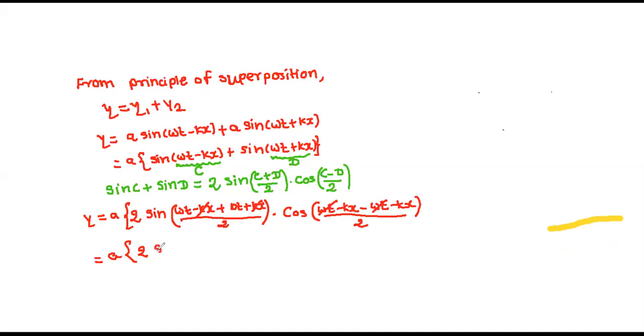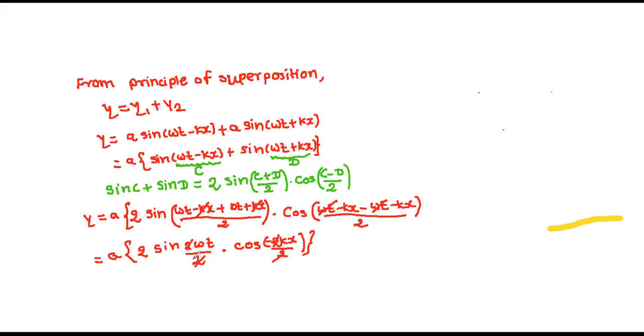Here you will get sin of 2 omega t by 2, into cos of minus 2kx by 2. If I cancel this 2 and this 2, here also this 2 and this 2, I am getting the resultant expression as